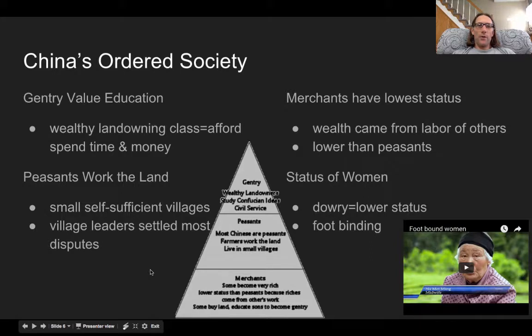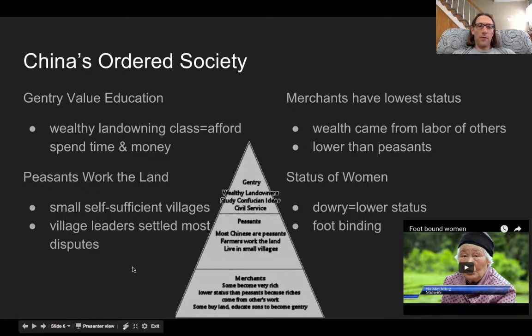So if we look at China's ordered society, the gentry are this wealthy landowning class. They have a couple of things that make them value education. One is they can afford to spend the time and the money on this education. And what it does is it gives their kids a chance to get a job in the government, which is going to be the next step up in the social pyramid.